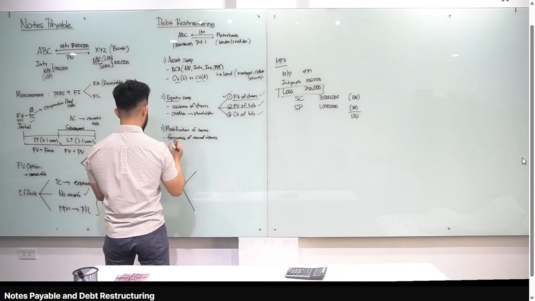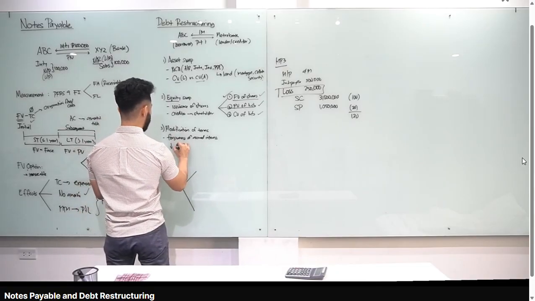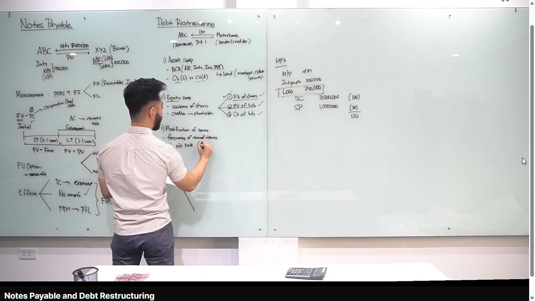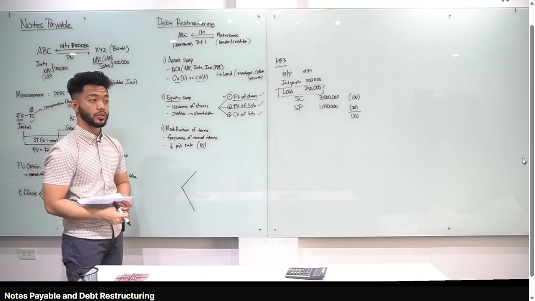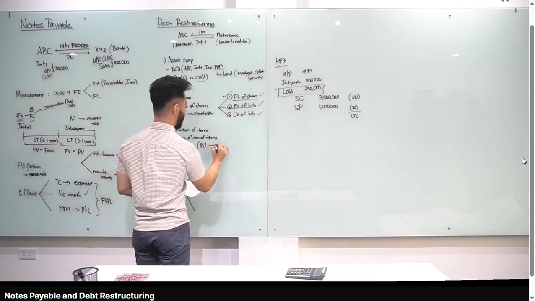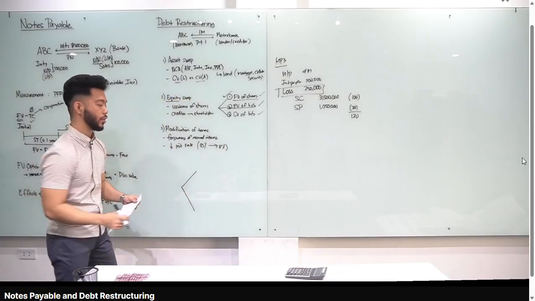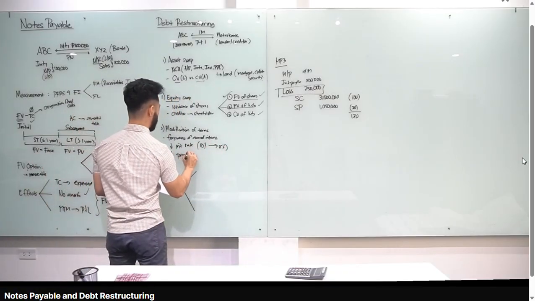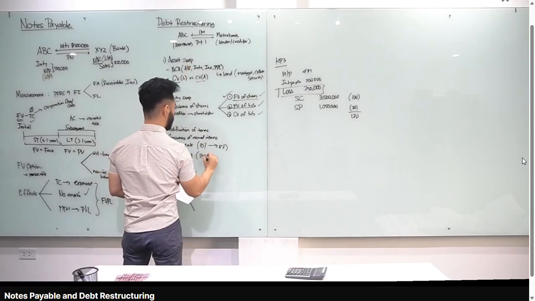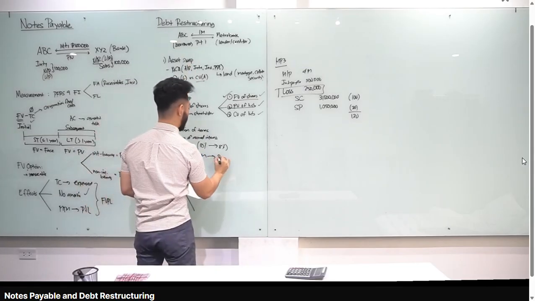What else? Ano pa example ng modification of terms? Well, pwedeng decrease in interest rate. For example, class, yung coupon rate natin kay Metrobank, every year nagbabayad tayo ng 10%. Sabi ni Metrobank, sige, wag na 10% bayaran mo, 8% na lang. Ayun, so that's a reduction in interest rate. What else? Reduction in principal. So, 1 million yung principal natin, sabi ni Metrobank, sige, restructure natin yan. Wag na 1 million bayaran mo, 800,000 na lang.